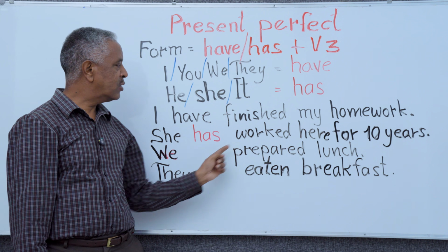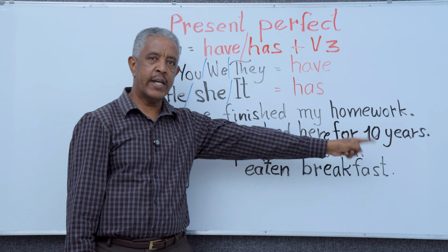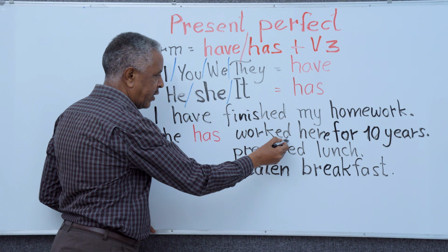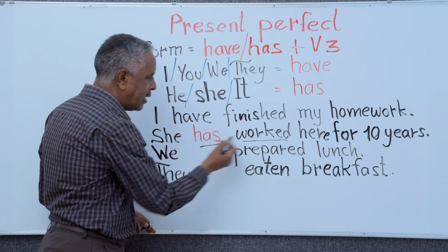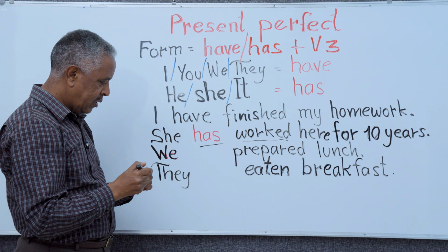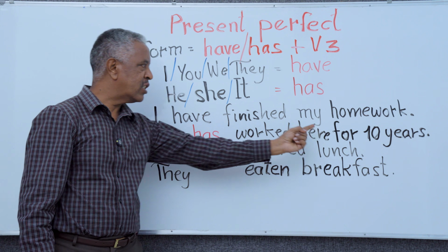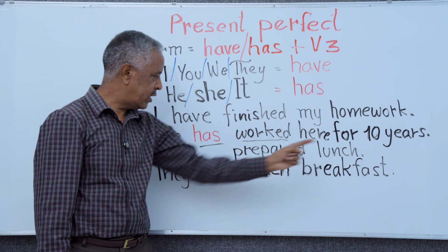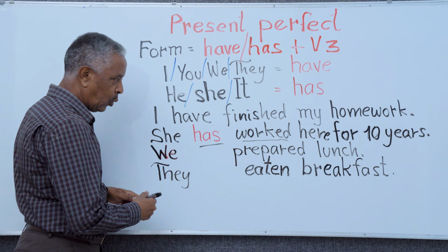Second, she has worked here for 10 years. Has worked. What makes it perfect is this one and this one. Has worked, number 3. Now we have said I have finished my homework. She has worked here for 10 years. What about here? What do we say? We